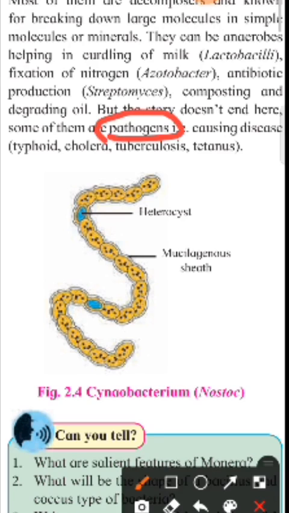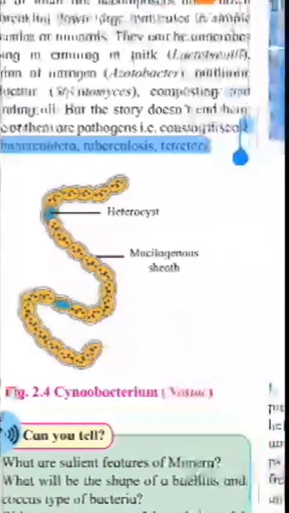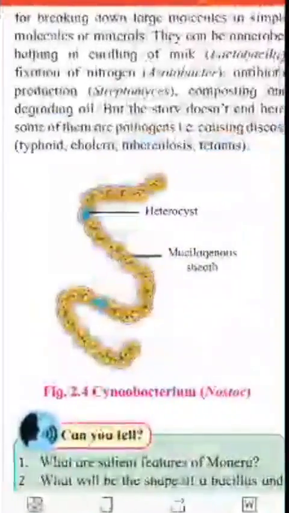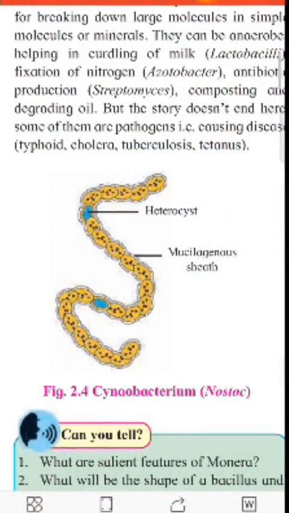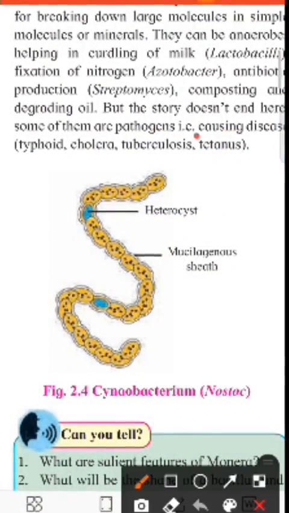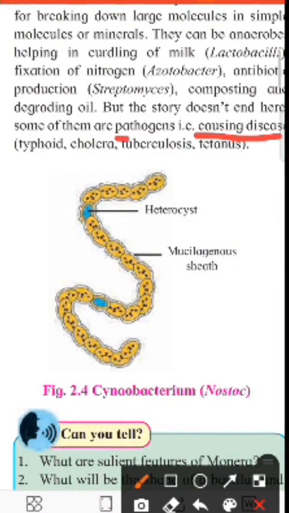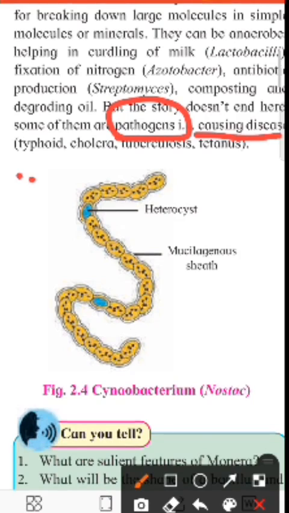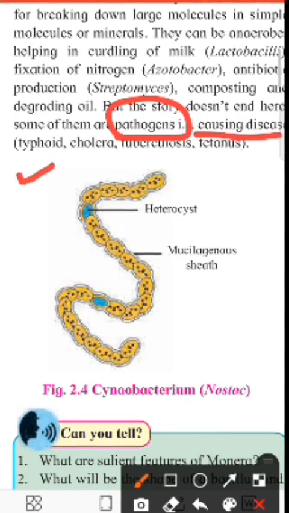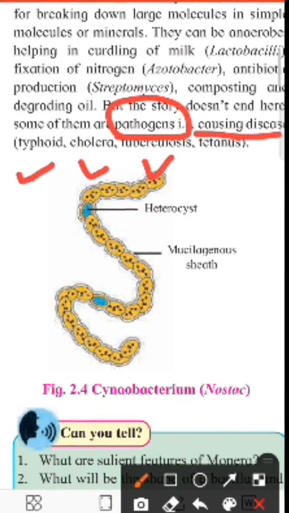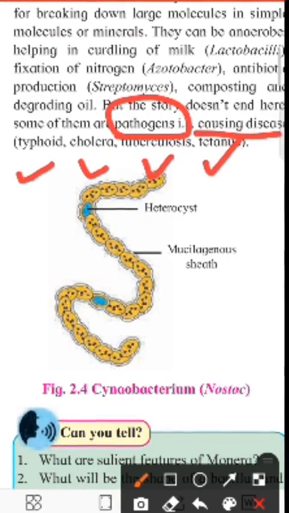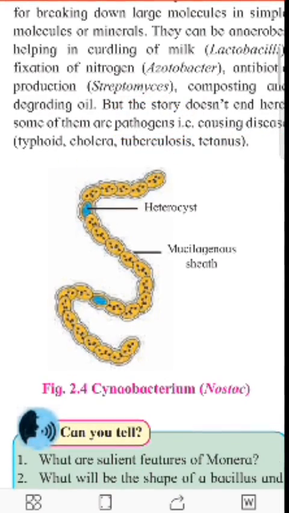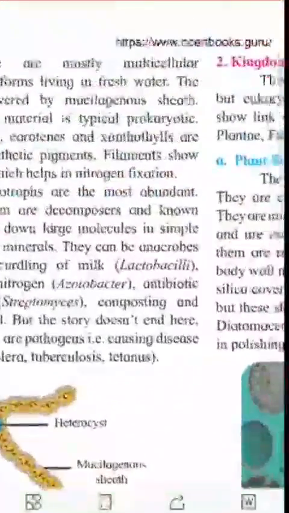What is the meaning of pathogen? Disease causing organisms are called pathogens, like those causing typhoid, cholera, tuberculosis and tetanus. In this way, this is about the eubacteria.